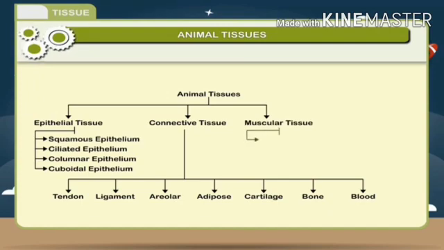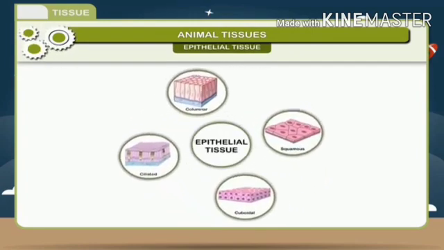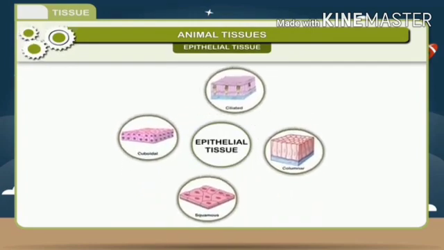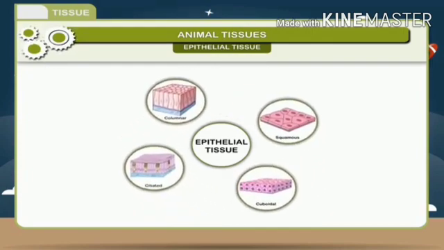Muscular tissue: striated or voluntary muscles, unstriated or involuntary muscles, cardiac muscles. Nervous tissue. Epithelial tissue. Structure. The cells of epithelial tissue are of different shapes depending upon their location and function.